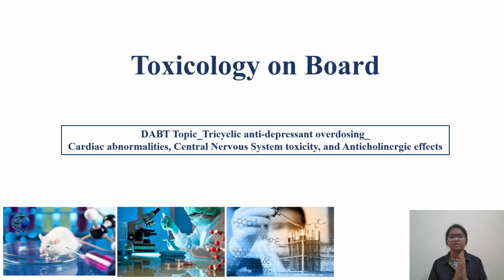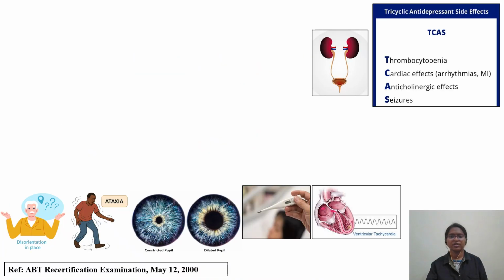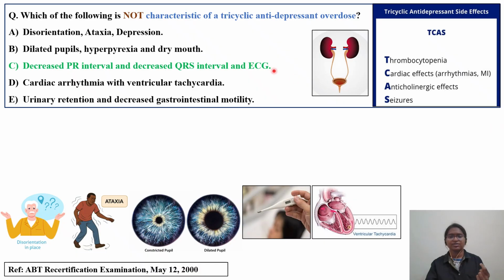Today in this video we'll be learning about another DABT topic, that is tricyclic antidepressant overdosing, cardiac abnormalities, central nervous system toxicity and anticholinergic effects. So let's directly dive into the question. This question is taken from the ABT recertification examination, May 12, 2000. The question is, which of the following is not characteristic of tricyclic antidepressant overdose?